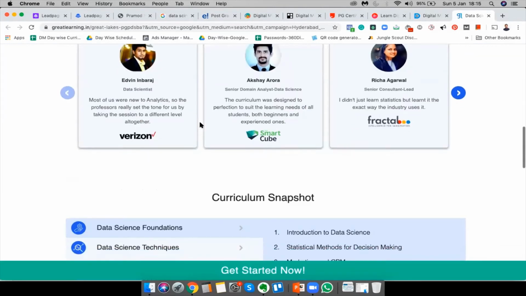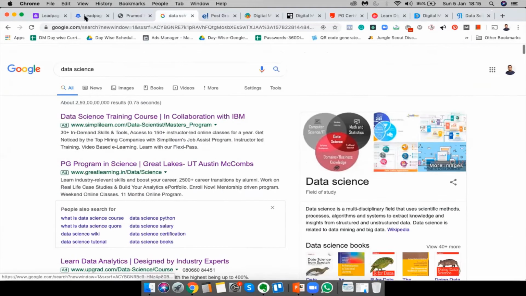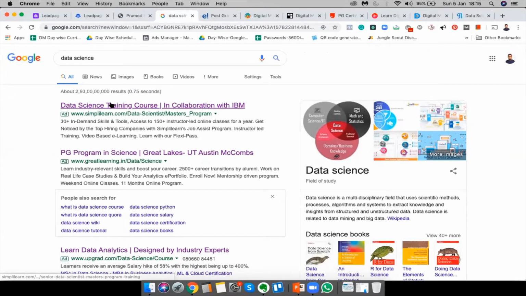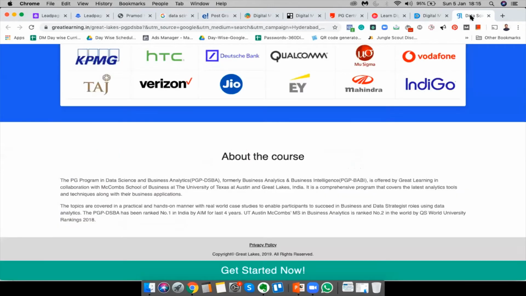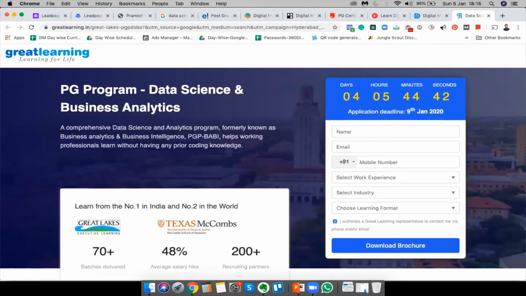All right. And basically, if you see here, I've typed in data science, I got a bunch of different results. And I clicked on this ad and I landed on this website. Because I landed on this website, this whole page is called a landing page. And what is the purpose of a landing page? There is only one purpose of a landing page. Only one purpose, nothing more, nothing less. The one purpose of a landing page is to collect the lead.